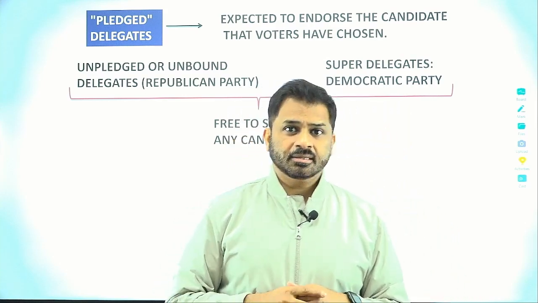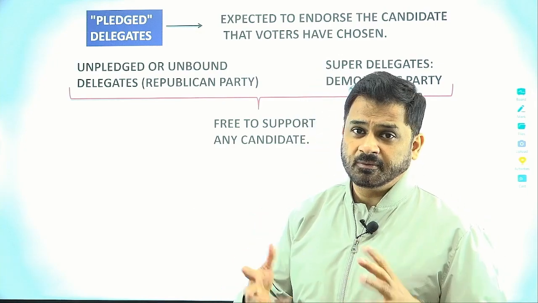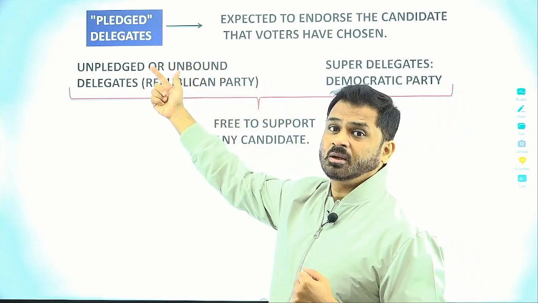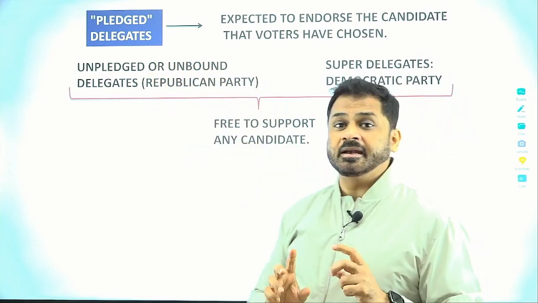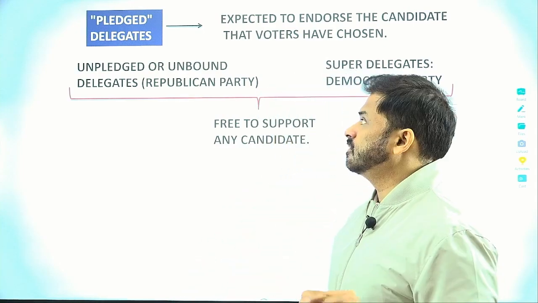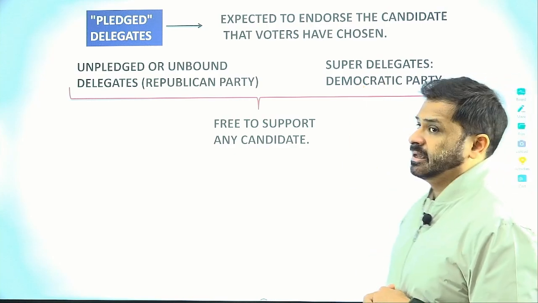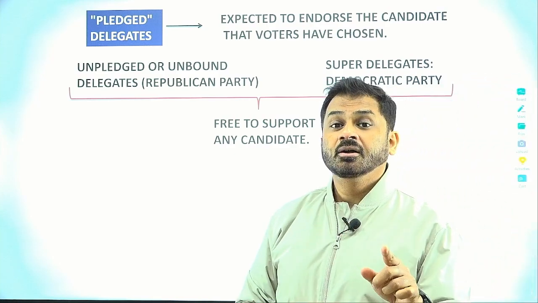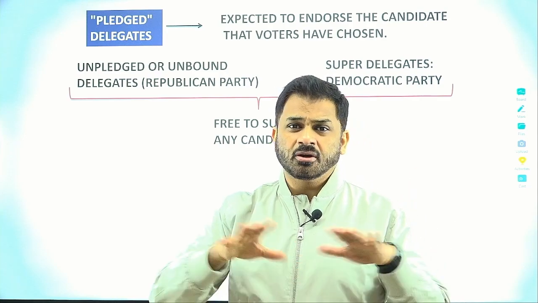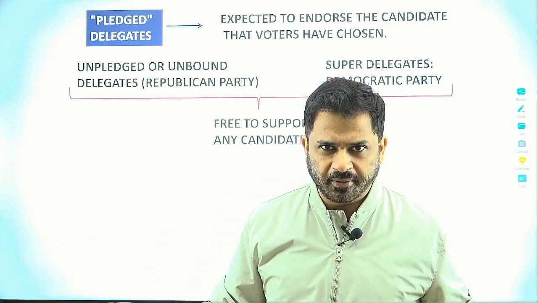In the contested convention, whenever it is contested, obviously it will be finalized on the basis of final voting, right? So here the pledged delegates will participate, and the unpledged delegates will also give their vote in the national convention. But there is a slight difference between the parties. In the Democratic Party, generally, the superdelegates will not vote in the first round if the convention is contested. If it is non-contested, meaning it is very clear which candidate is winning, then the pledged and unpledged both will vote in both parties.